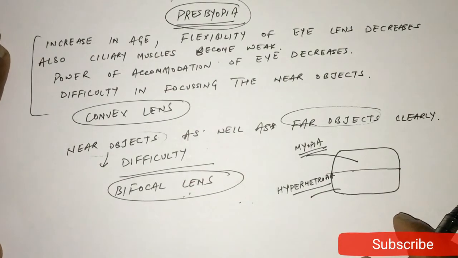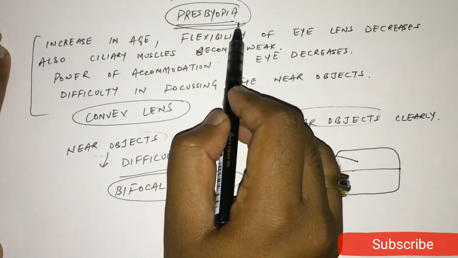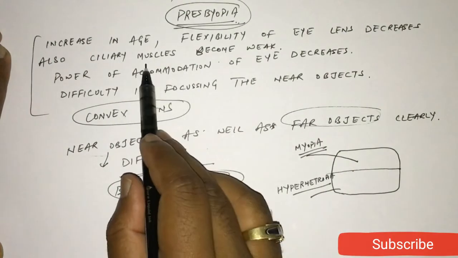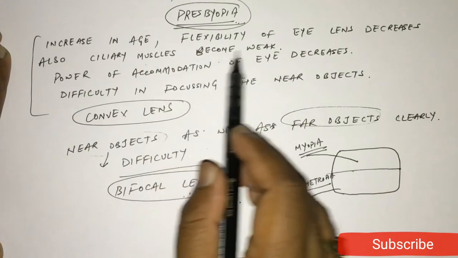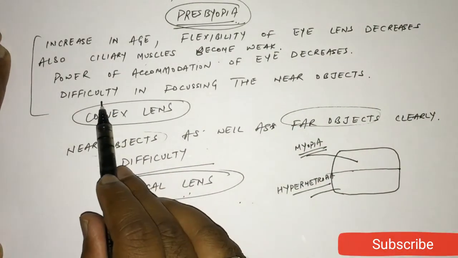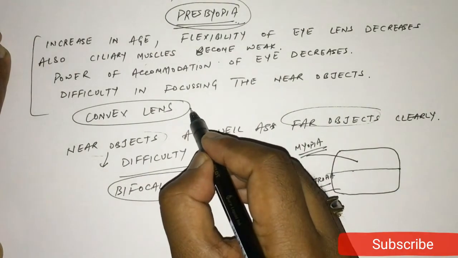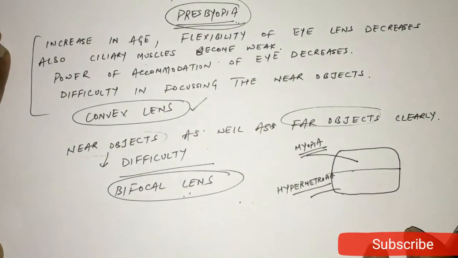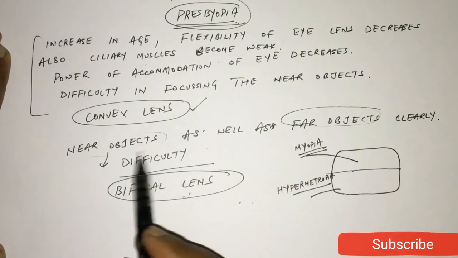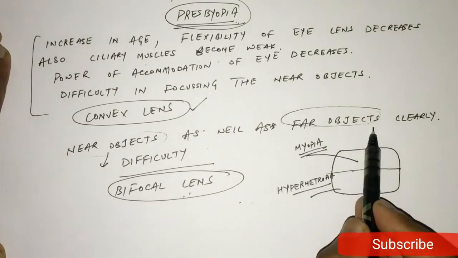I am repeating again. Presbyopia is an old age defect. With increase in age, the ciliary muscles become weak, so the flexibility of eye lens decreases. So the person finds difficulty in focusing the near objects clearly. So in that case, the person can use convex lens. But sometimes person cannot see near objects as well as far objects clearly.